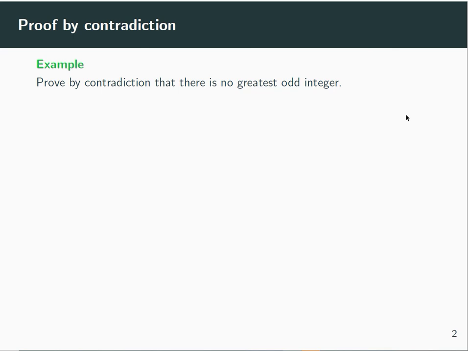Let's prove by contradiction that there is no greatest odd integer. To prove this statement, we first have to negate it. So in step 1, we assume that there is in fact a greatest odd integer, and let's call it n.